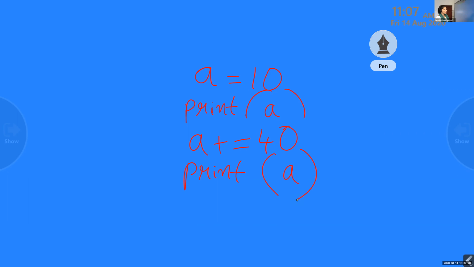A plus equal to 40. Have you seen this operator anywhere? This one? Muhammad Adil, what is the meaning of A plus equal to 40? No idea. Yes, ma'am. What is the meaning of A plus equal to 40?